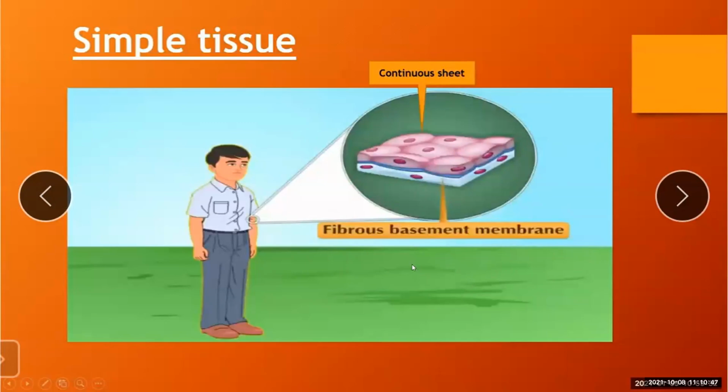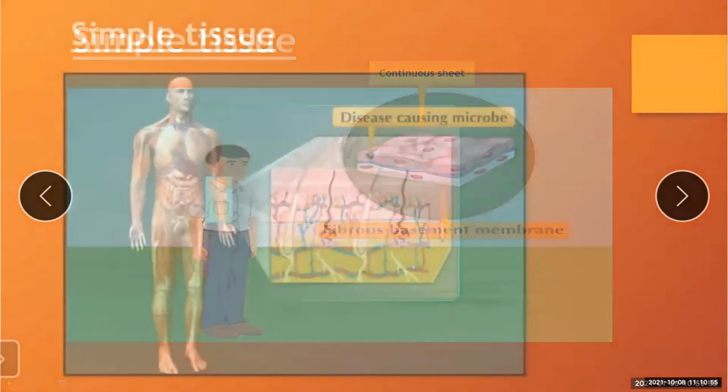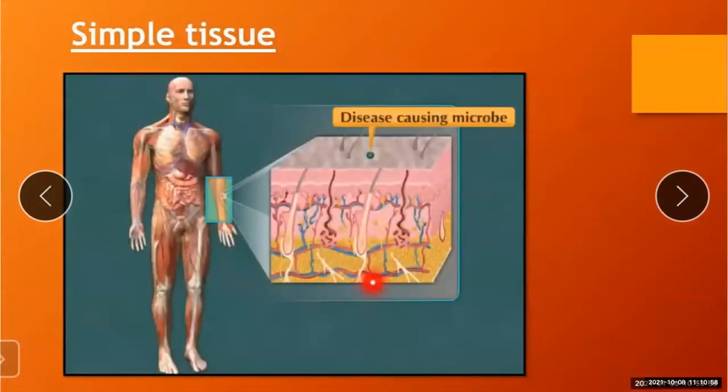There is a fibrous membrane between what? The epithelial tissue and the underlying tissue. Now see in this example, when a disease causing microbe wants to enter the body, the first thing which comes in contact with it is epithelial tissue. So what does it do? It becomes an obstacle for a microbe to enter into the body. So these epithelial tissues are called a protective covering in the animals.